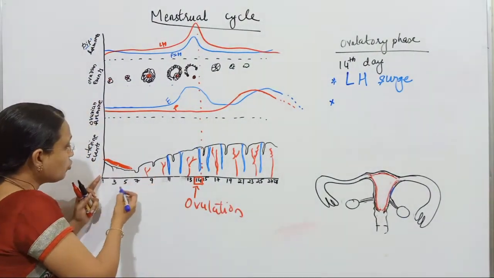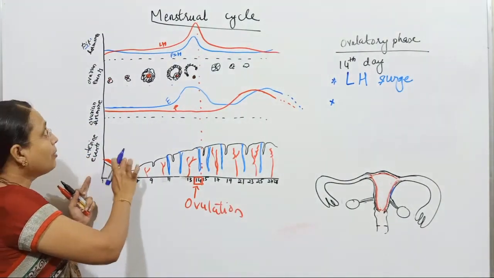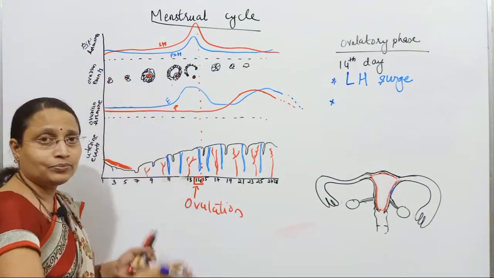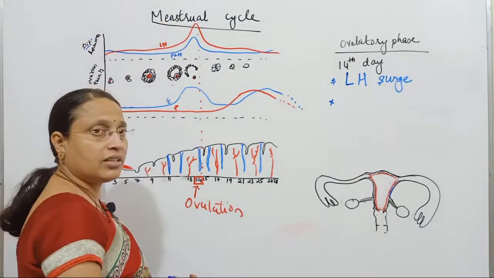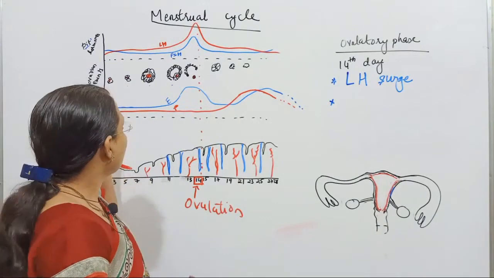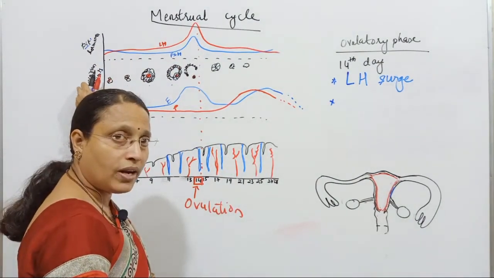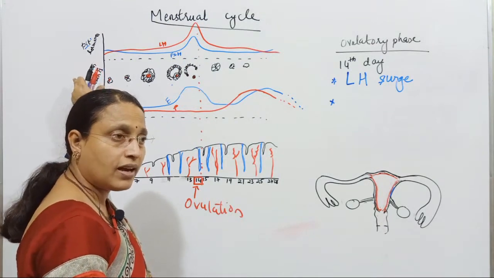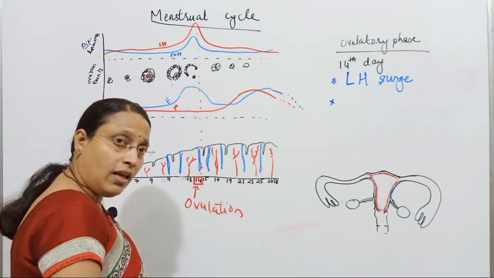Whereas the menstrual cycle event is the event associated with the uterine event, but the corresponding events are not so important. Menstruation is always related to the uterine phase, whereas ovulation is related to the ovulatory phase occurring only in the ovary. So the ovulatory phase occurs only in the ovary and the menstrual phase occurs only in the uterus.